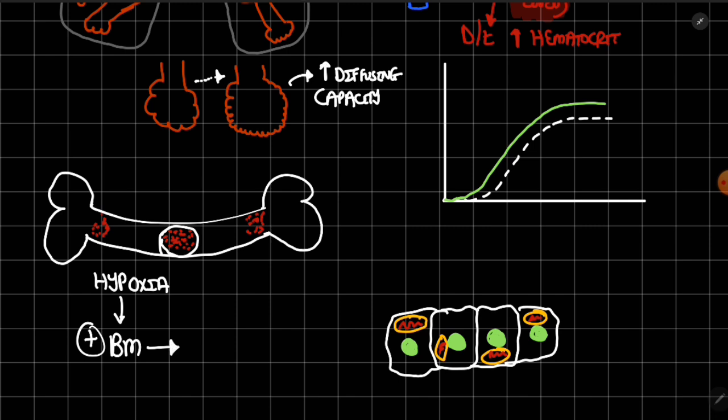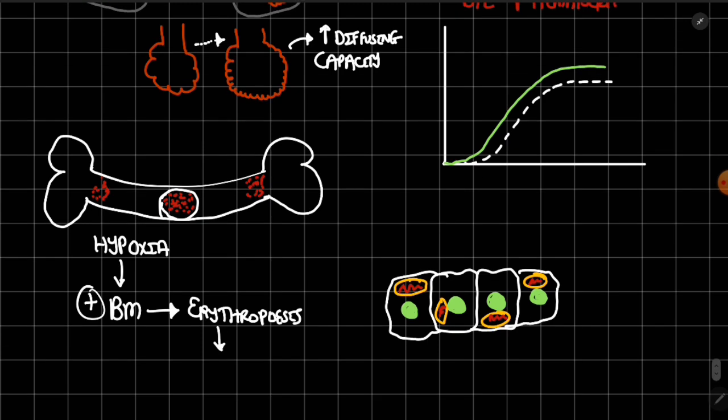Stimulation of bone marrow will cause erythropoiesis, and this erythropoiesis will further cause increased hemoglobin, and then it will cause increased O2 to tissues.